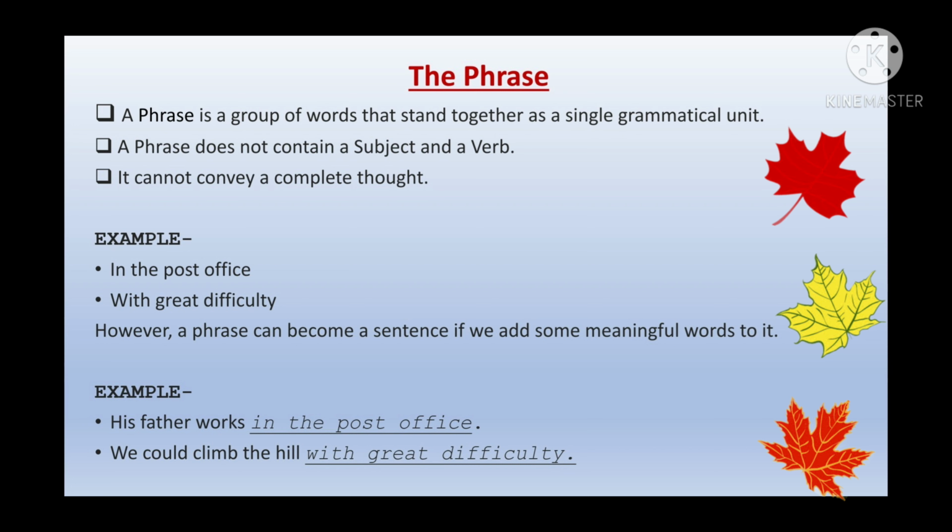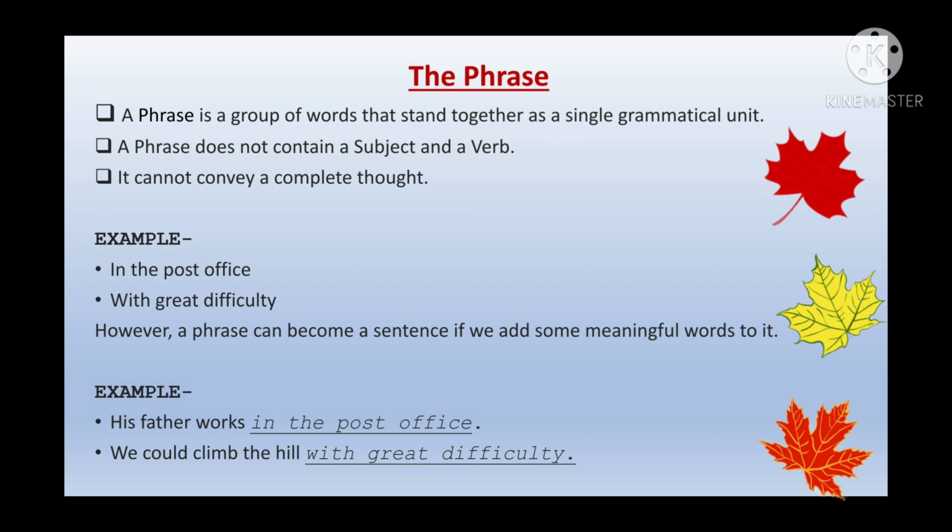However, a phrase can become a sentence if we add some meaningful words to it. Let's see examples. His father works in the post office. So when I joined a few meaningful words, his father, father is the subject, works is the verb. So when I joined the subject and a verb combination here, then it becomes one sentence.